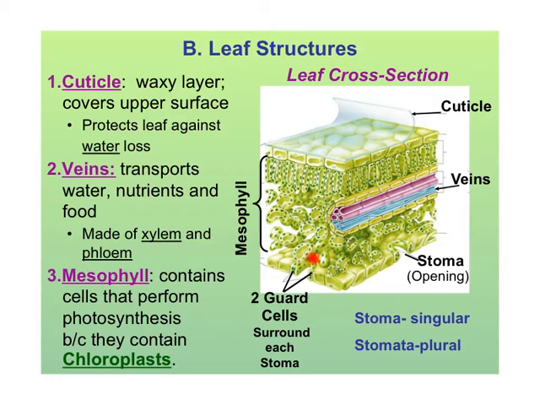And surrounding the stoma are these guard cells. They're the ones that can open the stoma in the daytime and then close them at night to conserve the water. One of the most important parts of a leaf is this mesophyll layer because it contains the chloroplasts. And the chloroplasts are where photosynthesis takes place. That's where the plant makes its own food so it can get energy.